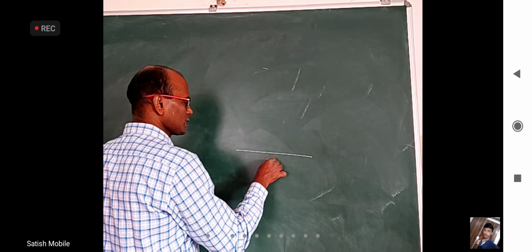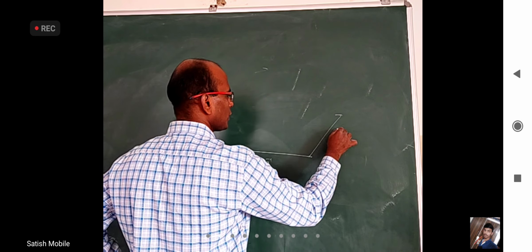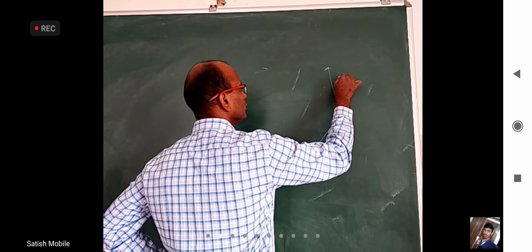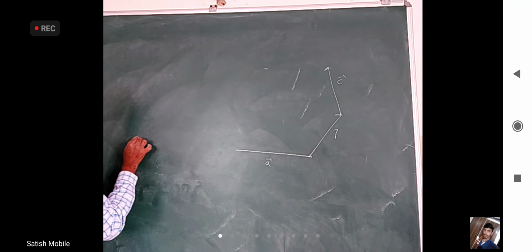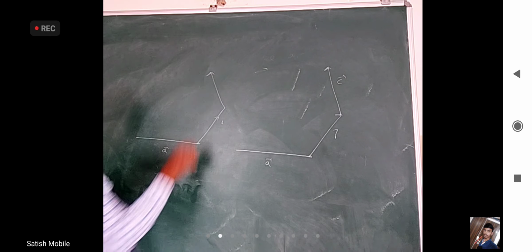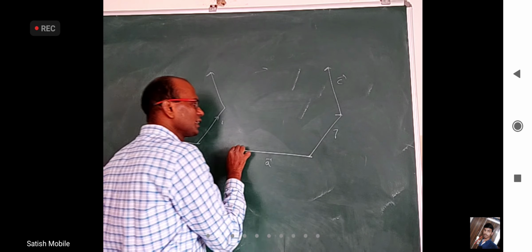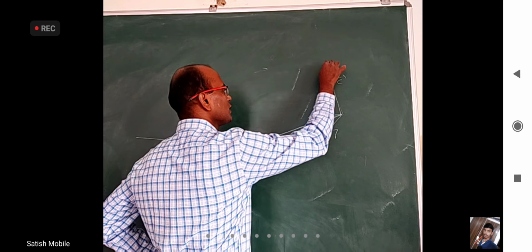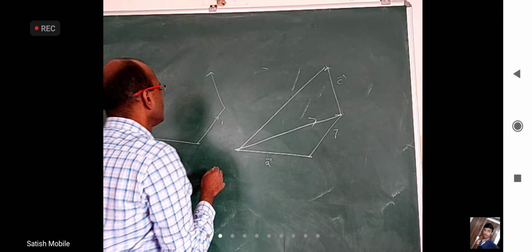You take this as A bar and this as B bar and this as C bar. The same here, I will write here also. This is A bar and this is B bar and this is C bar. Here I will add these two vectors first and then add this. I will get this vector. Here I will add these two vectors.